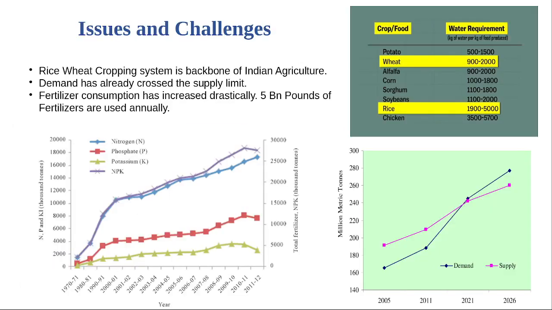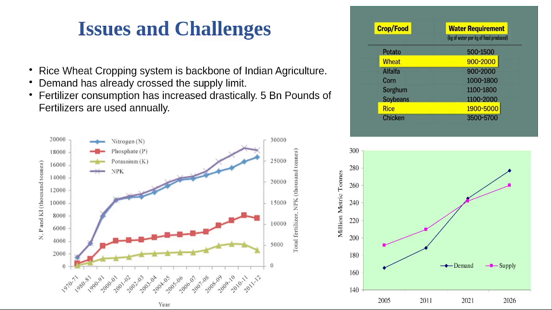Next, if you look at the issues and challenges of agriculture, then as we all know, fertilizers are heavily used in India. About 5 billion pounds of fertilizer we annually consume, and we can see that the fertilizer consumption has increased drastically over the years.